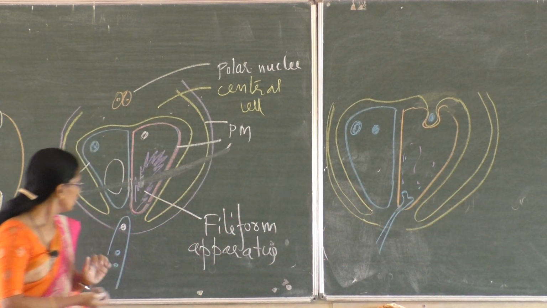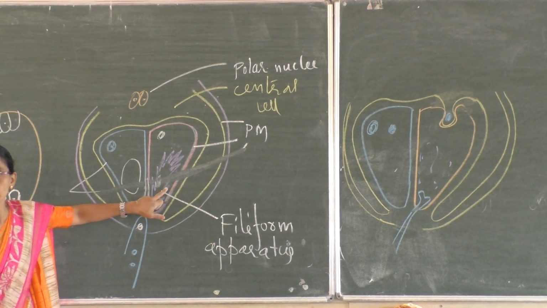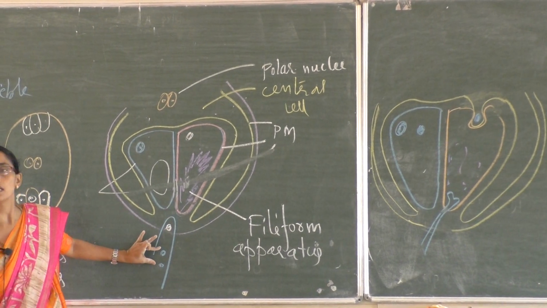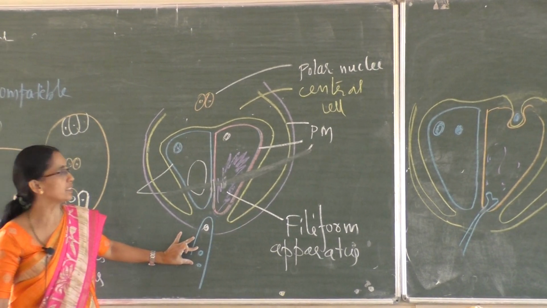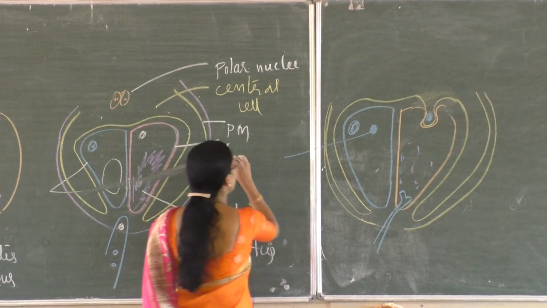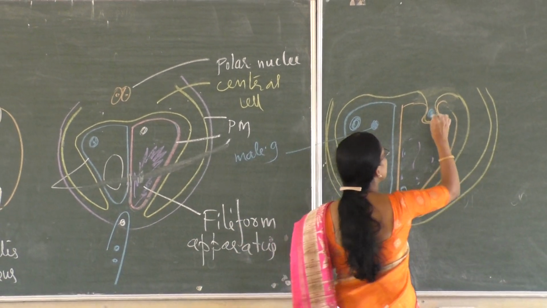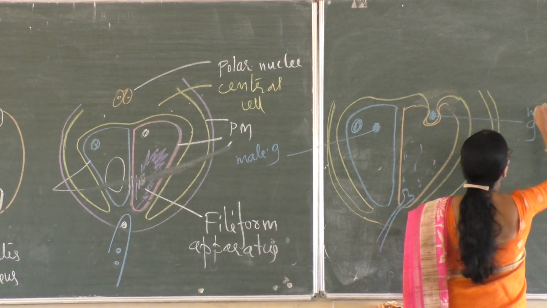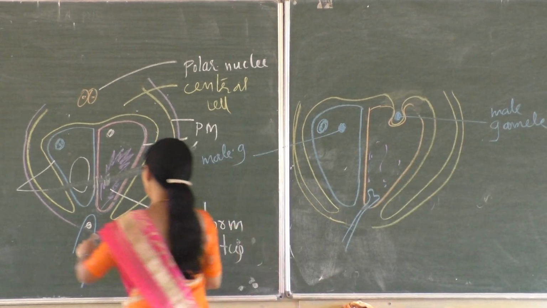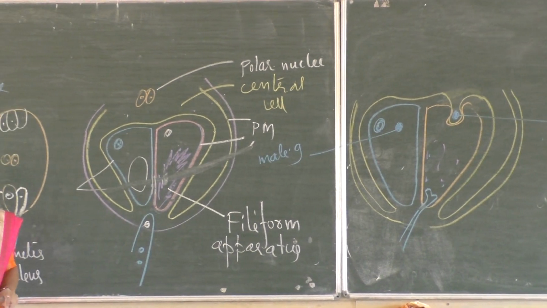Now imagine the pollen tube entered inside. The filiform apparatus helps in guiding the pollen tube. Finally, these two male gametes are discharged into the synergid. See here, this is one male gamete. Another male gamete is somewhere here. So two male gametes are discharged into the synergid.